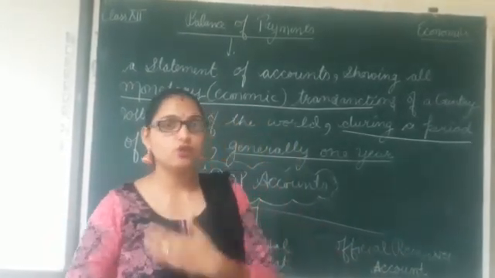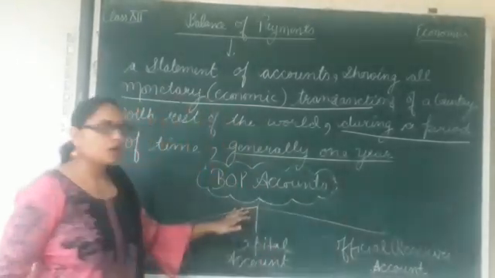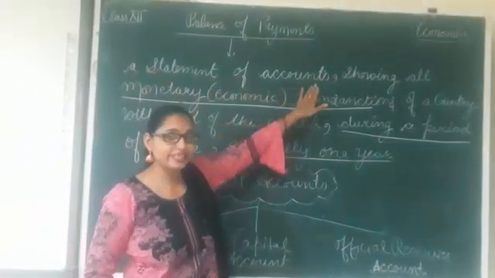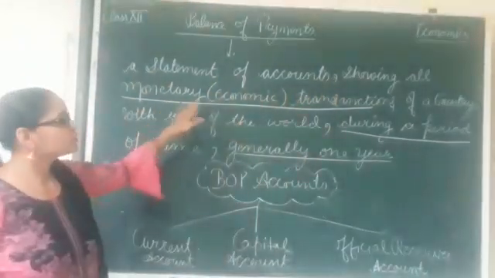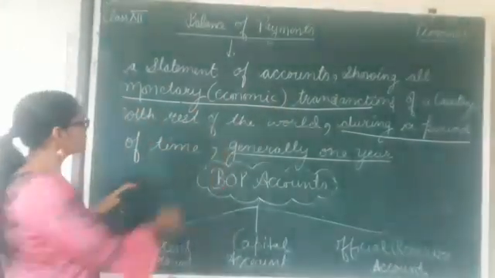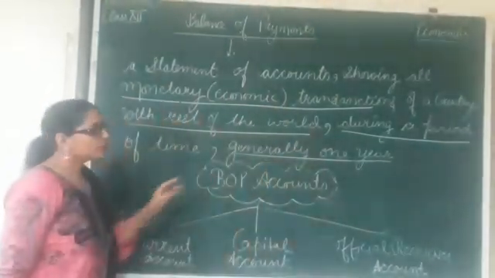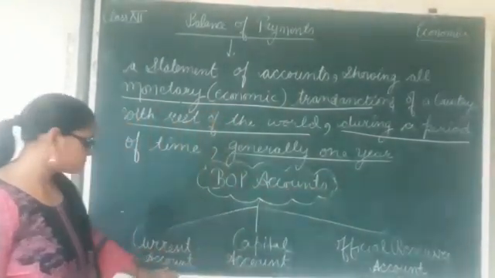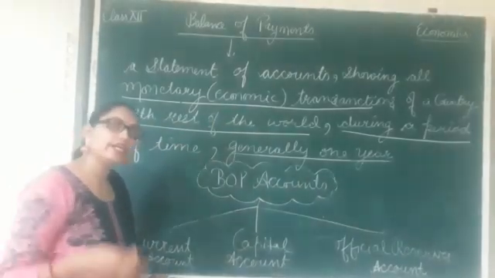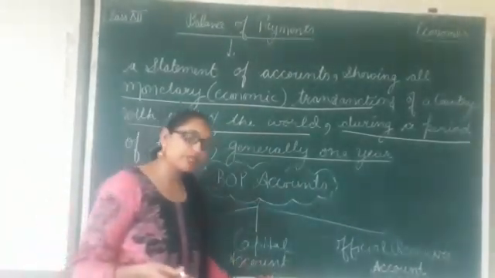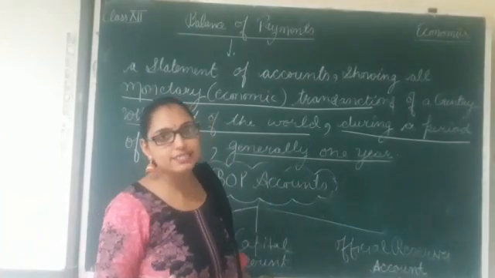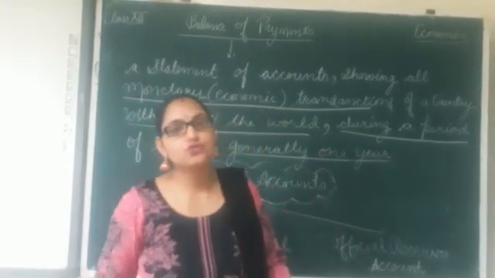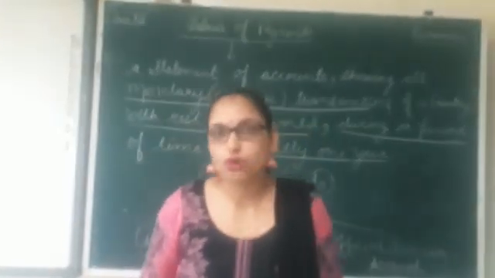We will do these transactions one by one in the next videos, but here let's see once again the meaning of BOP. BOP is a statement of accounts maintained by a nation which shows all the monetary or economic transactions of a country with the rest of the world, meaning outer nations, during a period of time, generally 1 year. BOP accounts generally maintain three types of accounts. The current account deals with the export and import of the country with the rest of the world. The capital account deals with the transactions affecting assets and liabilities of a nation. And the official reserves account covers those transactions which affect the foreign exchange reserves of the country.